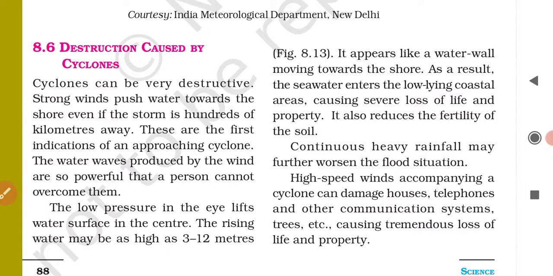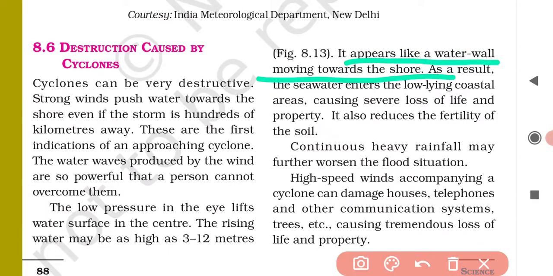So this water wall coming from the sea rushes inland with a deadly force, and it can cause widespread flooding, basically in the low-lying coastal areas. What is written here is that it appears like a water wall moving towards the shore, and as a result the sea water enters the low-lying coastal areas, causing severe loss of life and property. It also reduces the fertility of the soil.